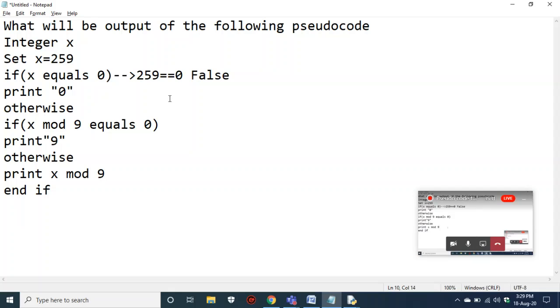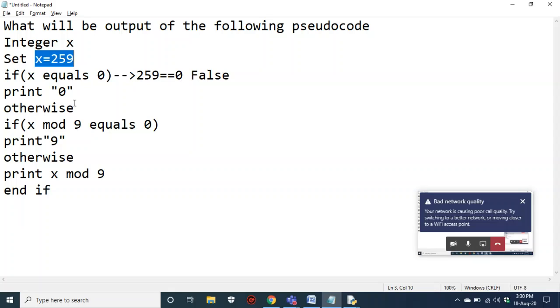Okay, fine. So we have declared x equal to 259. Here we have an if. First we have to check the if condition, whether x is equal to 0 or not. x is not equal to 0 because x is 259. So the first if is false. Here we have mentioned "otherwise", which is written in the format of elif. So if the first if is false, you have to enter into elif.